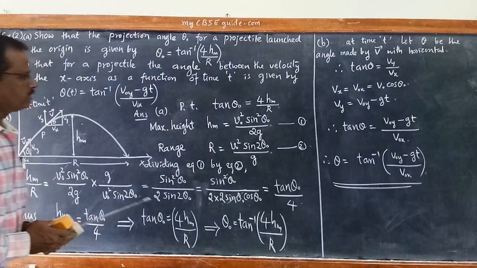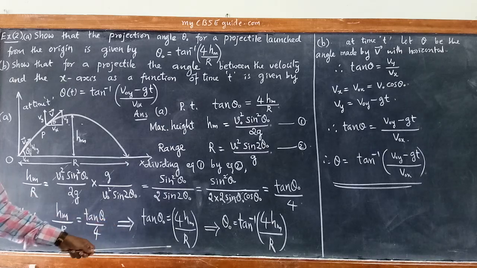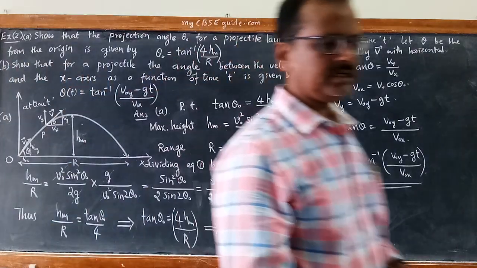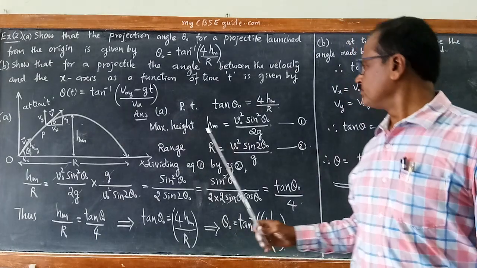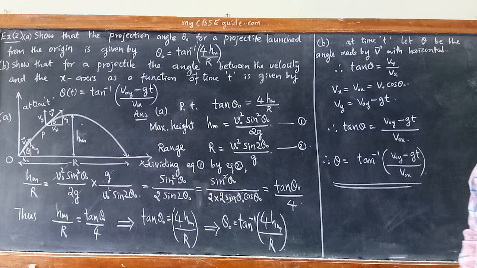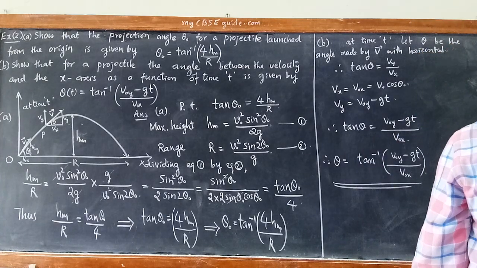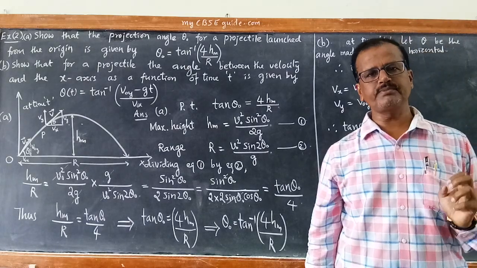So these are the two theoretical problems that can be derived with the help of the knowledge of maximum height, range, and the x component and y component of velocity. In the next session, we will solve more and more numerical problems. You also solve problems from various sources and ask me the doubts.